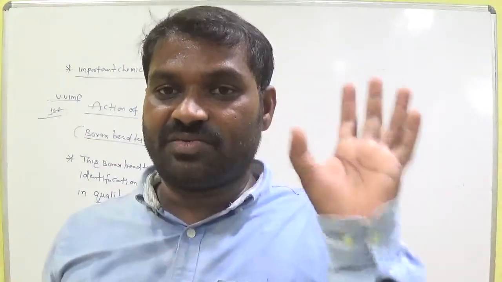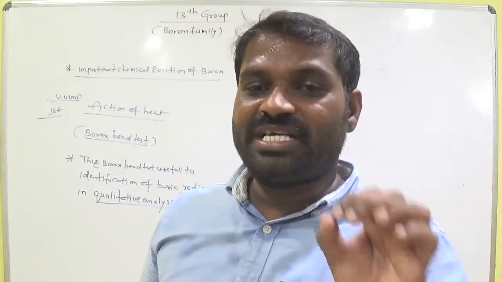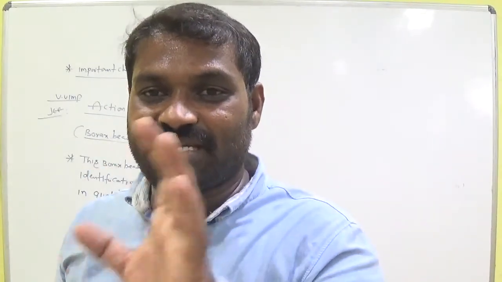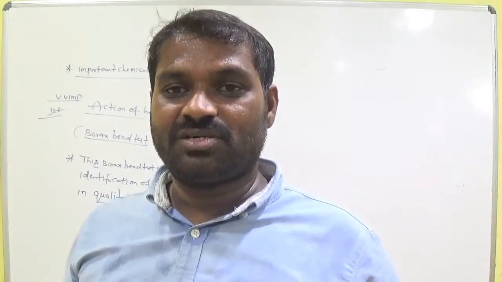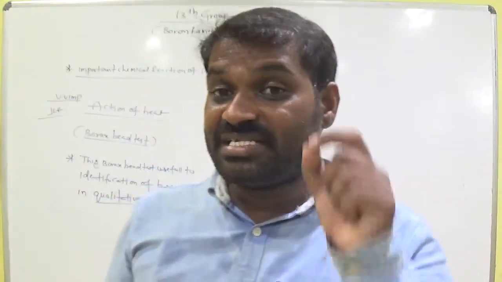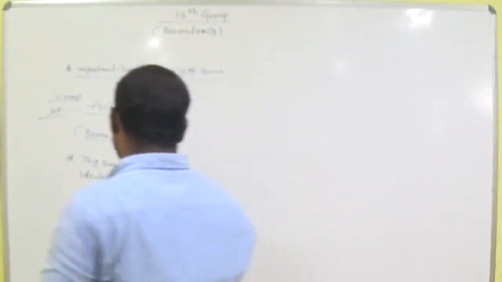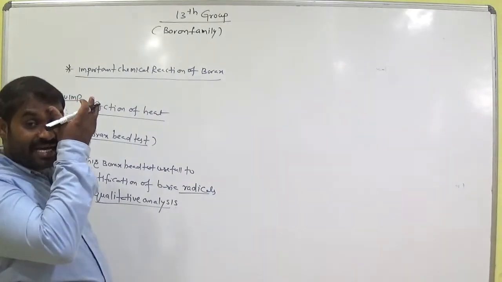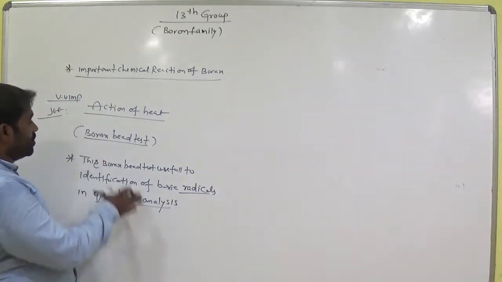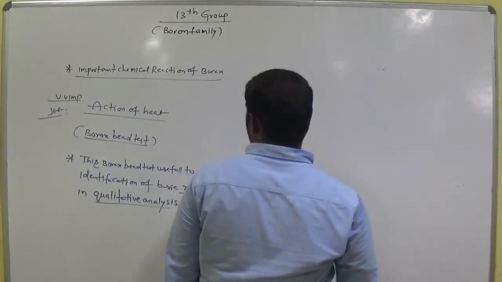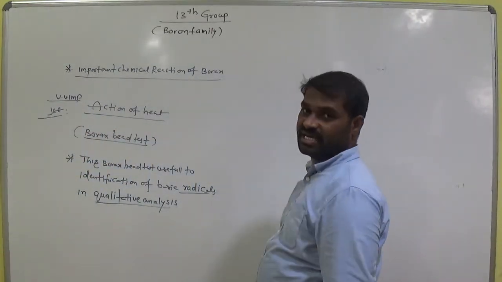What is present? Okay. So what is present in hemoglobin? Okay. So which transition metal is present? Iron. Okay. So that corresponding tests are called as qualitative analysis. What is present? Okay. Remember this. So to identify the basic radicals in the color compound, we should use this borax bead test. It is an action of heat with flame. Okay. Let's see the corresponding equation here.